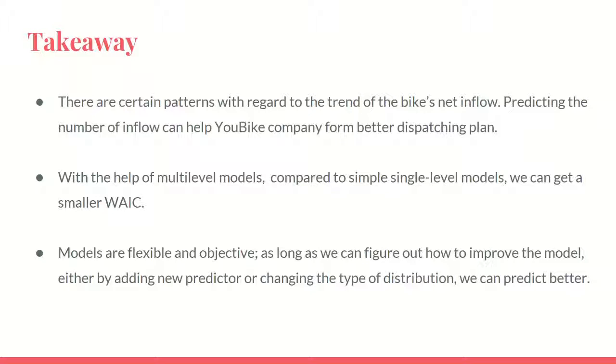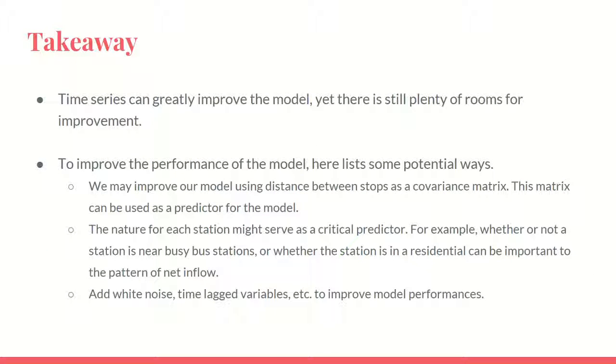Then, with the help of multi-level models, we can get a smaller WAIC, which means the model is closer to the unknown true data generating process. We know that models are flexible and objective, as long as we can figure out how to improve the model, either by adding a new predictor or by changing the type of distribution, such as changing a normal distribution to a Poisson distribution, we can do better at predicting. The time series method turns out to greatly improve the performance of the model. Yet, there is still plenty of room for improvement.